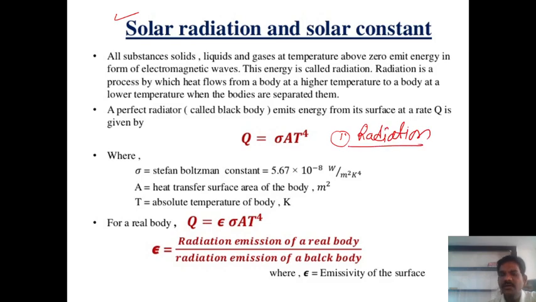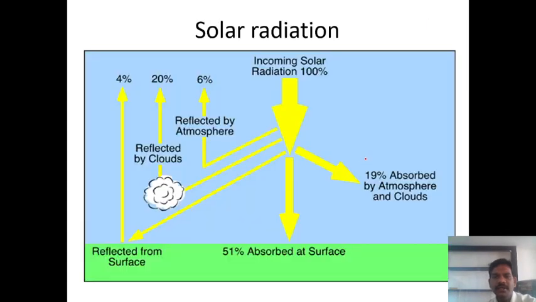This is the starting of our syllabus, from this definition of radiations. All substances, solid, liquid and gas, at an absolute temperature above zero emit energy in the form of electromagnetic waves. This energy is called radiation. It means the energy emitted in the form of electromagnetic waves is called radiation.